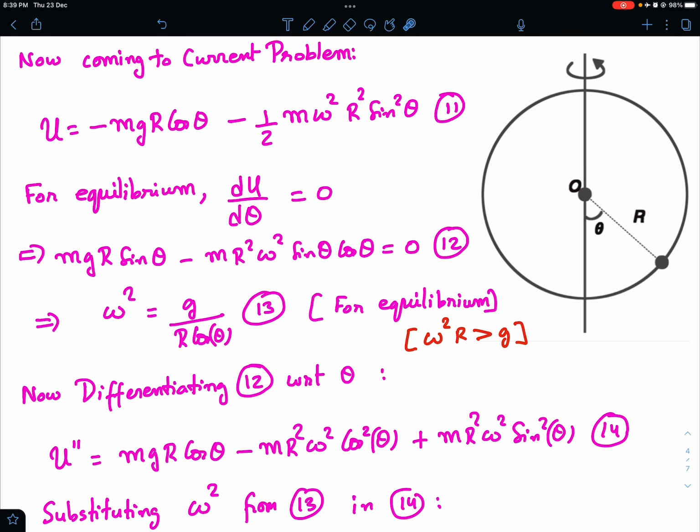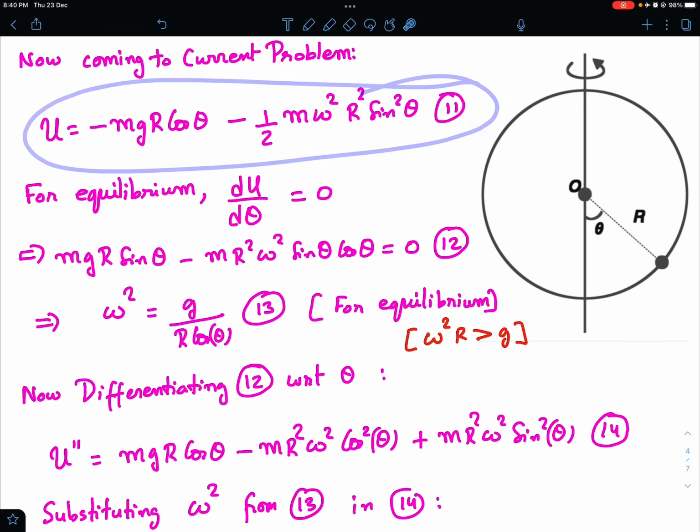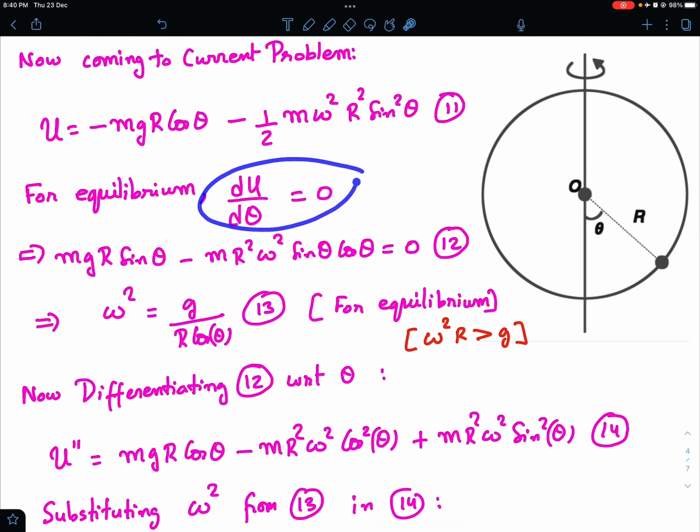Now first of all I need to find the equilibrium position theta. What will be the theta for equilibrium position and related to angular velocity? So I know that for equilibrium the potential energy should be minimum, and therefore the derivative of potential energy must be 0. So I just differentiate equation 11 and equate it to 0.